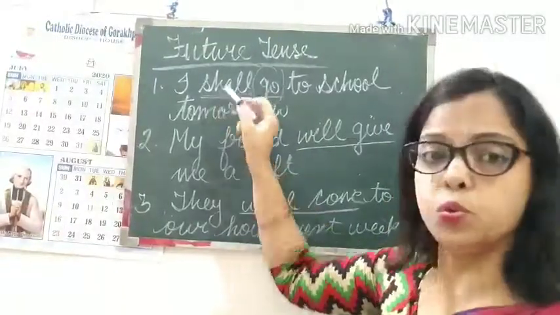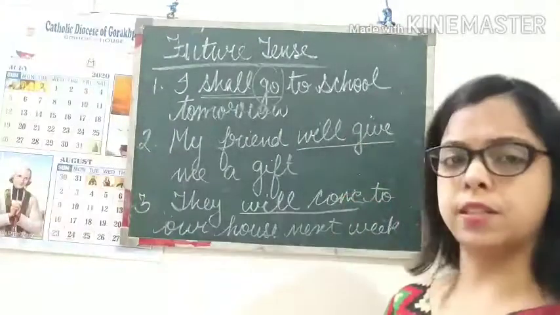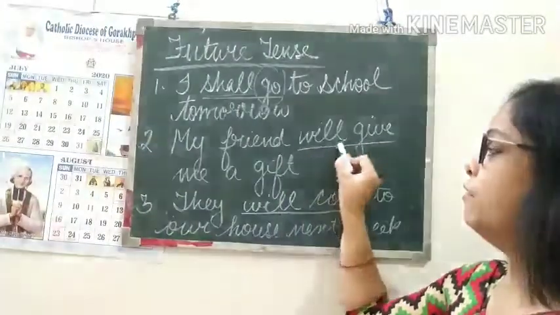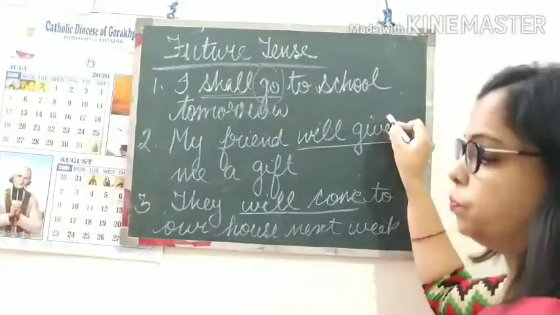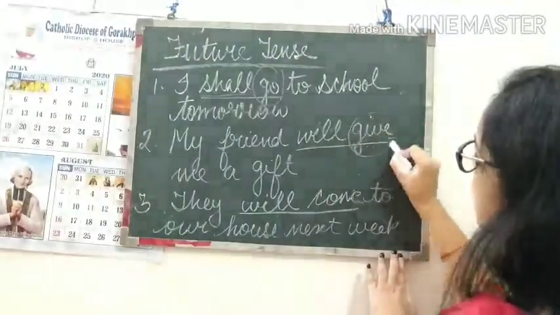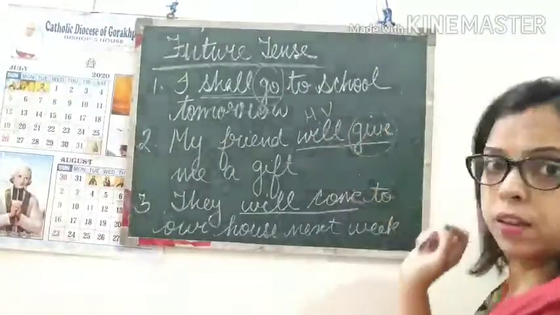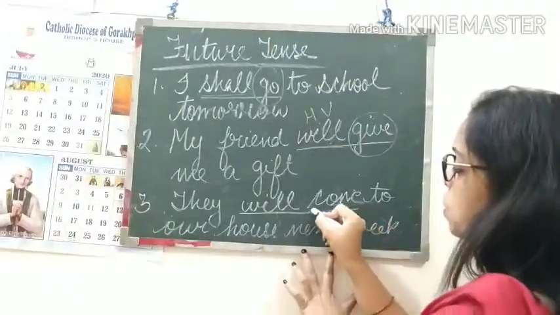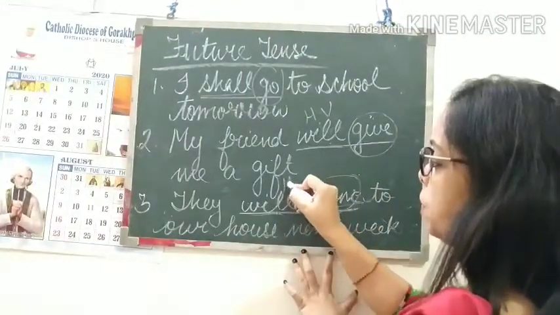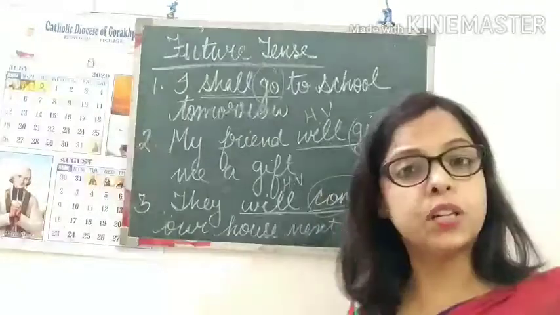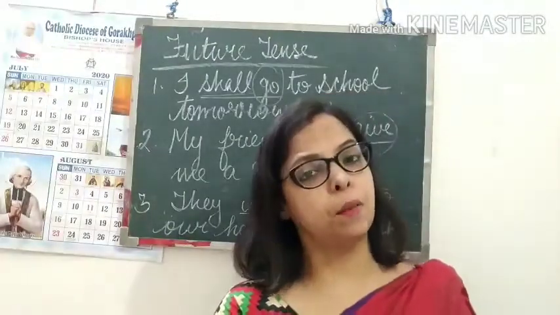Shall is usually used with the first person, I, we, and with the second or third person we use will. Here the main verb is give, and it is used with the helping verb will. Similarly, here the main verb is come, used with the helping verb will. So future tense is formed with the help of a helping verb plus the main verb.